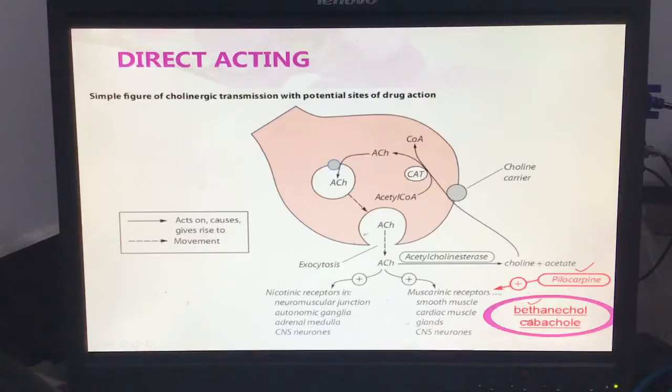The direct acting drugs stimulate the action of smooth muscle, acting on the M1 receptor, M2 receptor, and M3 receptor. All these drugs are mostly concerned with the muscarinic receptor, but they can also influence the activity of the nicotinic receptor. That is the direct acting drugs.